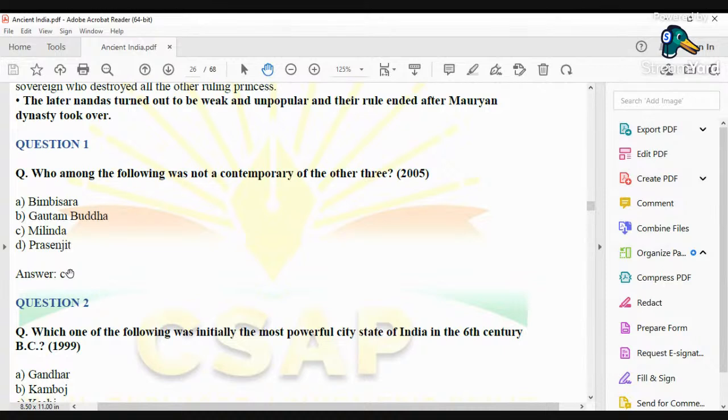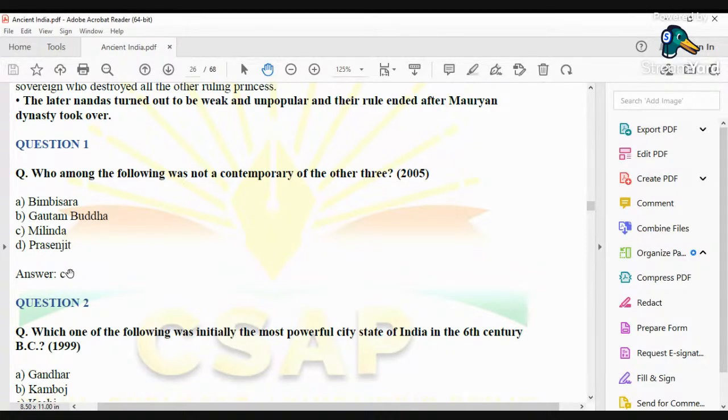Prasenjit was one of the rulers of Avanti, and he was also a contemporary of Bimbisara. How can we say that? Because Bimbisara had a chief physician, a royal physician, whose name was Jivaka.